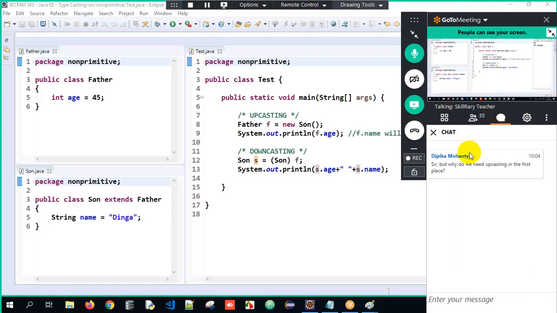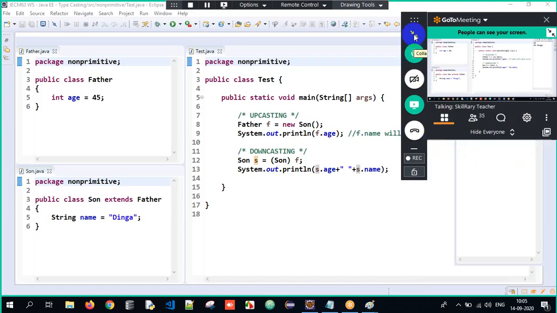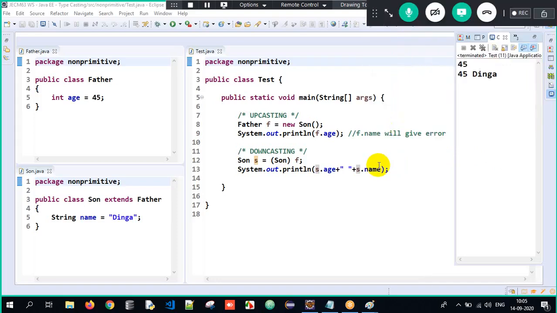Okay, so there's one common question which I always come across. Sir, why the hell do we require upcasting? That's a common question. I shall answer it in probably another 10 to 15 minutes. Right. So now there's one more question. Sir, upcasting can be done in one more way, no, sir? How is it, sir? Simple.